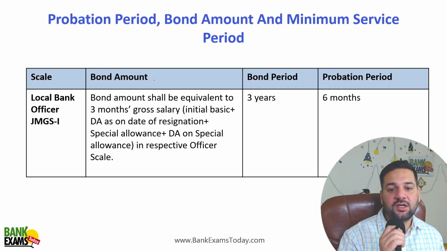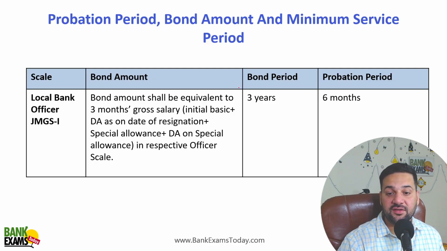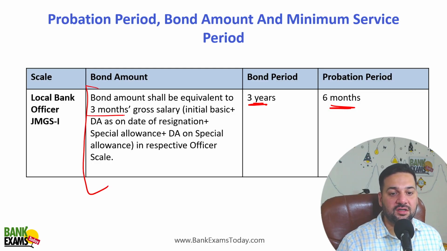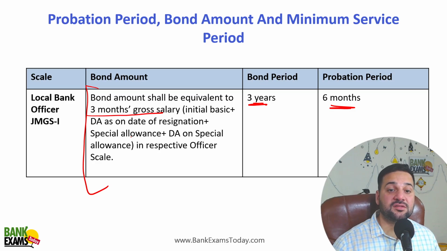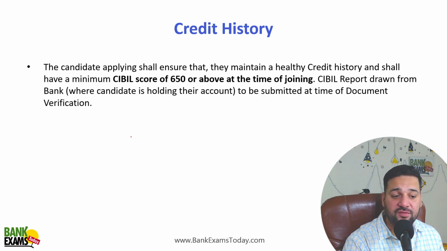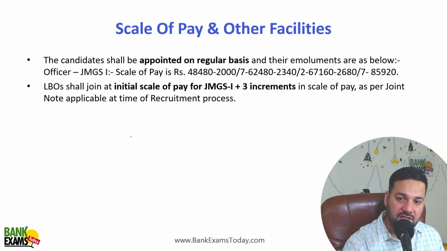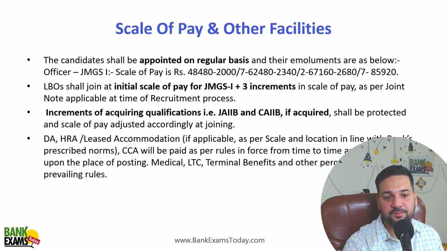So there is a bond amount that you need to pay if you want to quit your job before 3 years. So bond period is 3 years, probation period is 6 months. And 3 months of gross salary would be the bond amount. So 3 months of gross salary plus DA plus GST, that would be the bond amount. Okay. Credit history of 650 plus is required at the time of joining. So scale pay would be the scale 1 plus 3 increments.